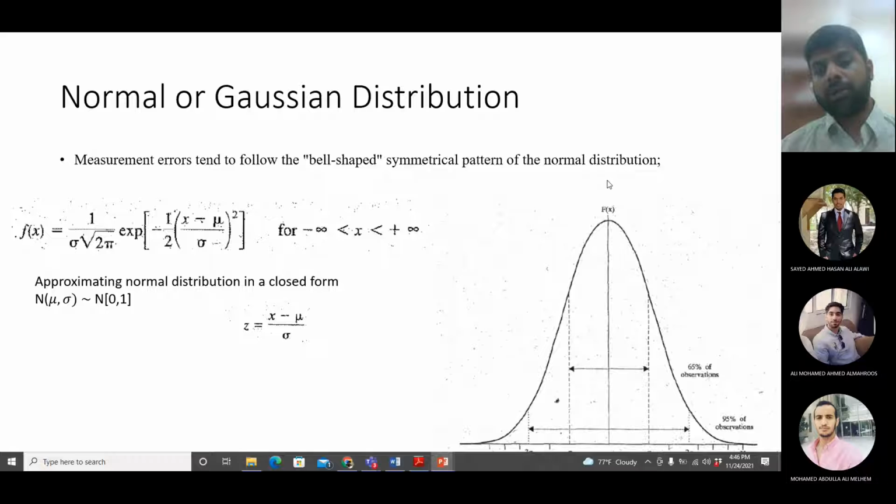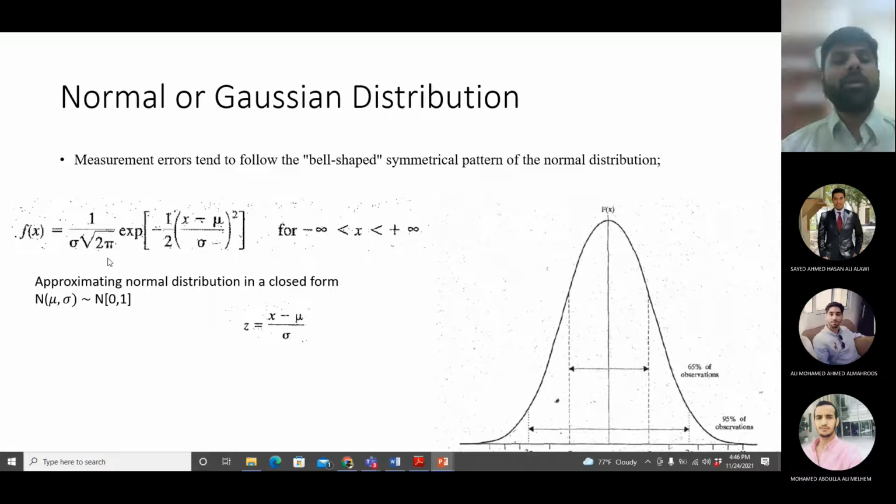So if you plot any variable against its frequency, the values and the frequency, and it follows this bell shape, then that means the variable is following normal distribution. To calculate the frequency of any value of x which follows normal distribution, we have this equation. Sigma is a standard deviation, pi, we know pi, right? And mu is mean of x. So sigma is a standard deviation of x, mu is the mean of x, and pi is pi.